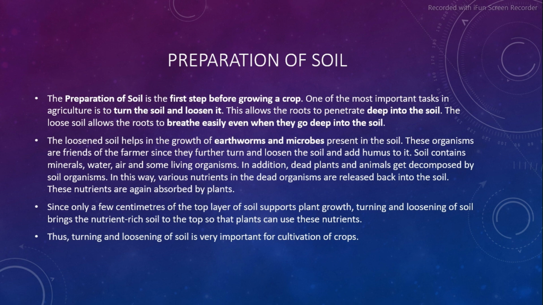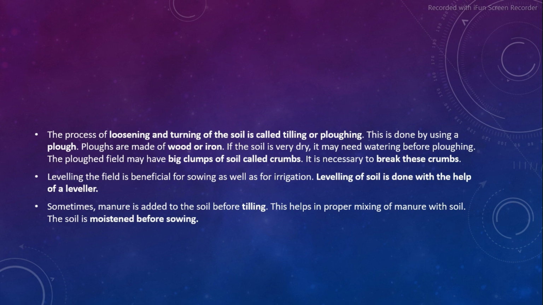Since only a few centimeters of the top layer of the soil supports plant growth, turning and loosening the soil brings the nutrient rich soil to the top so that the plants can use these nutrients. Thus, turning and loosening of soil is very important for cultivation of the crops. The process of loosening and turning the soil is called ploughing or tilling. This is done by using a plough.